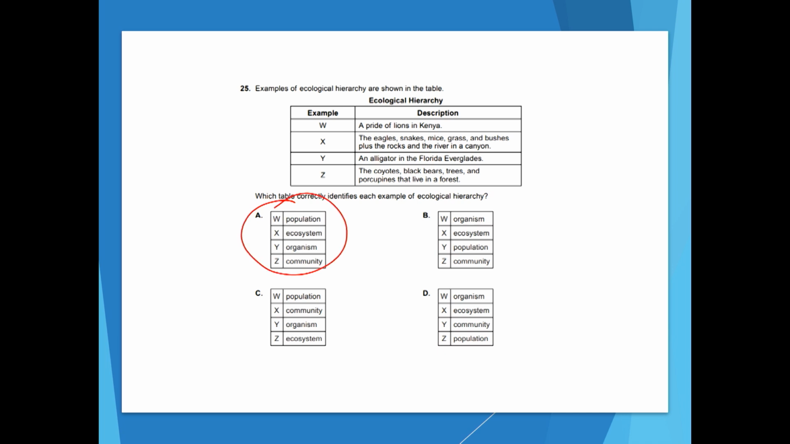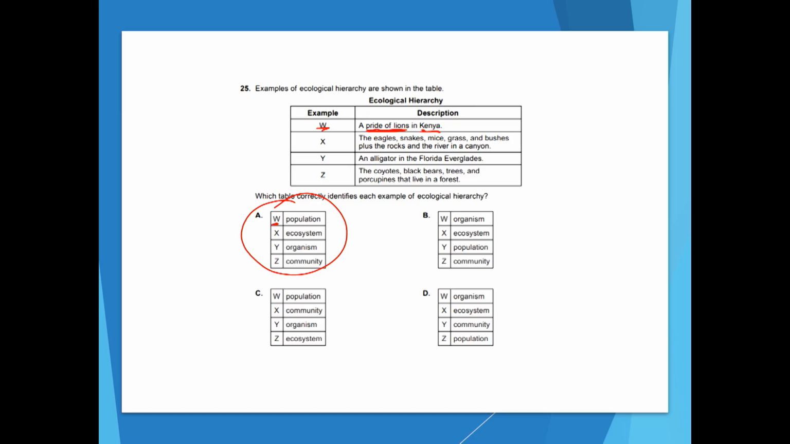Okay, so W here, right? W is saying a pride of lions in Kenya. A population is a group of similar animals, a group of species of animals in the same location. It's a pride of lions, so this is a group of animals that are the same in a location. That is a population, so that one is good to go.